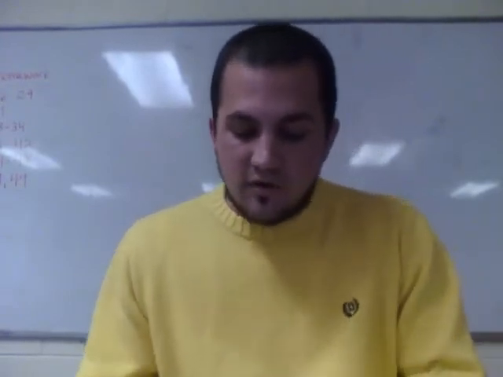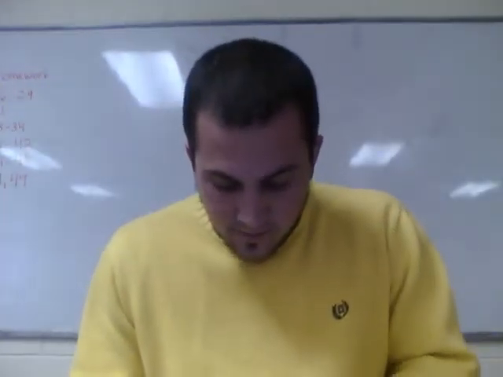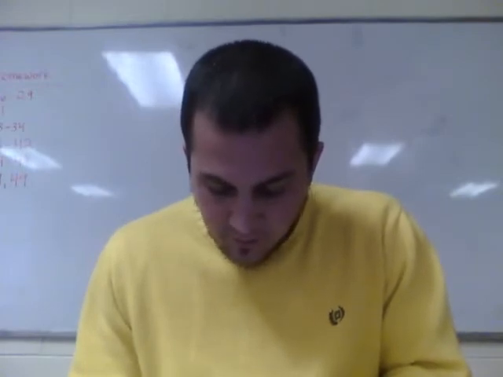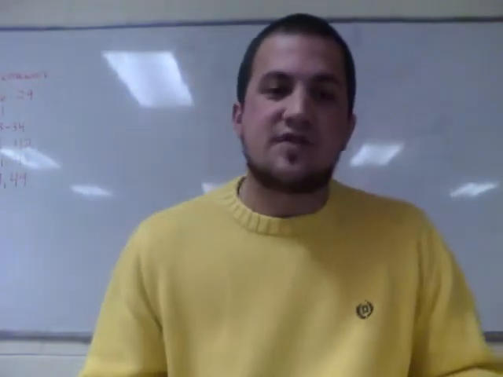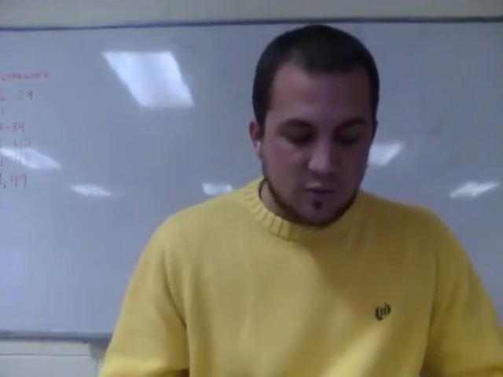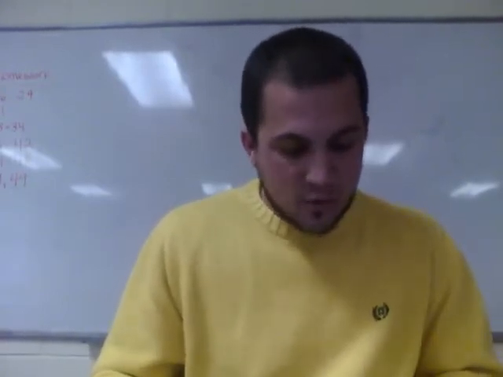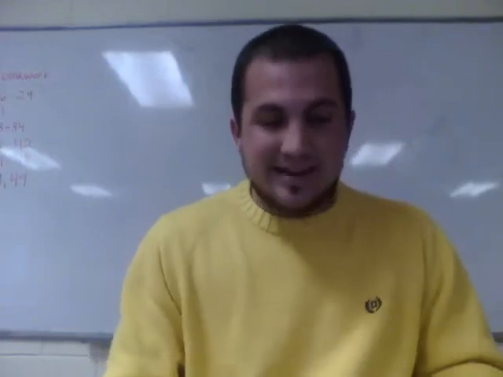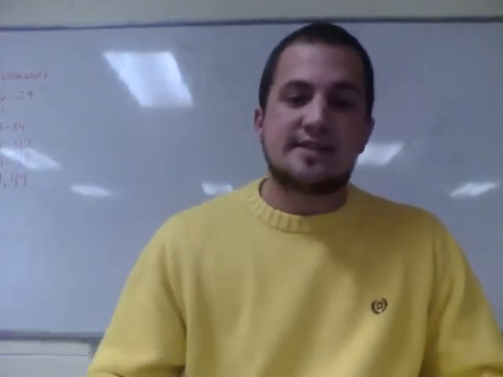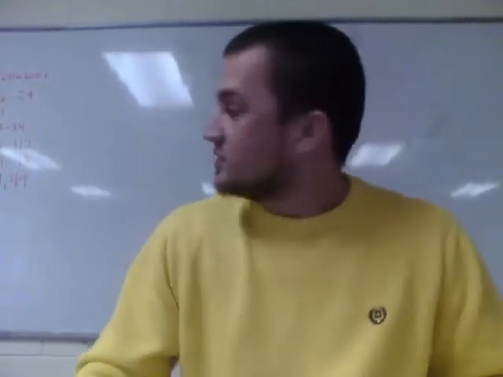Again, look for the 0.05 in your table to get your z-score. The 0.05 would be either negative 1.64 or negative 1.65 as a z-score. You would say x minus the mean, which is 22.8, divided by 1.1 equals that z-score, and that'll tell you what head size you would have to have. Then look for the 0.95. To be in the upper 5%, you would have to be at the 0.95 in your table. And again, x minus the mean divided by the standard deviation equals that z-score. And when you solve that for x, it'll tell you what head size you would have to be at to be in the upper 5%.